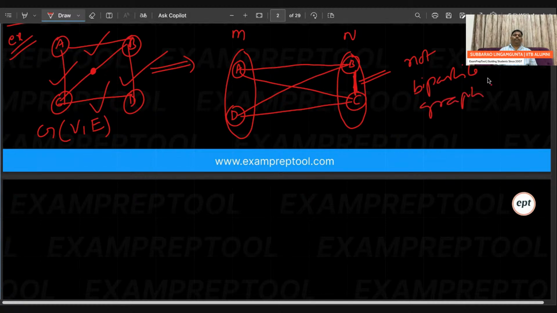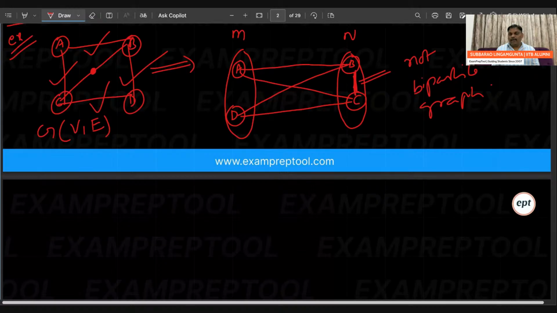Careful. So this is one more example. Check whether the given graph is a bipartite graph or not. Simple. Are you able to divide the given graph into two parts, M and N? Within M and N, there should be no common vertex, and no vertex should be missed. In the original graph, there are 4 vertices. After doing the union of M and N, all vertices should come.